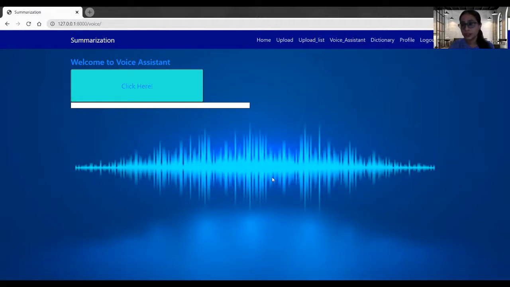This is not limited to our application only; you can also do a Google search or a Wikipedia search as well. So now I am going to click on this button and the voice assistant will respond, I will give the instruction, and it will give me back the results. So let's get started and we'll open the PDF now.